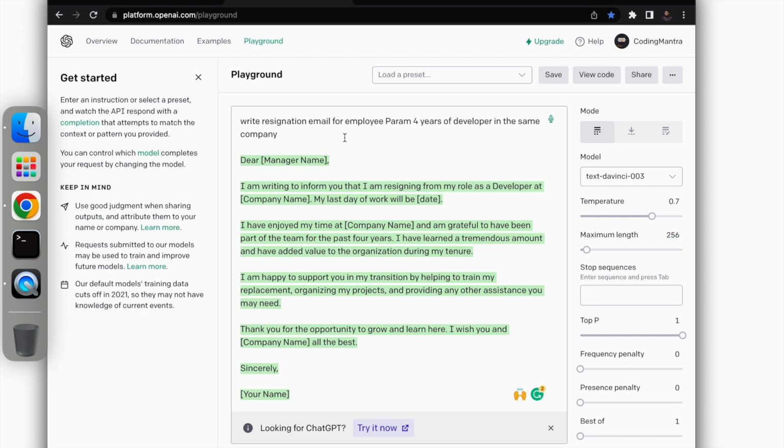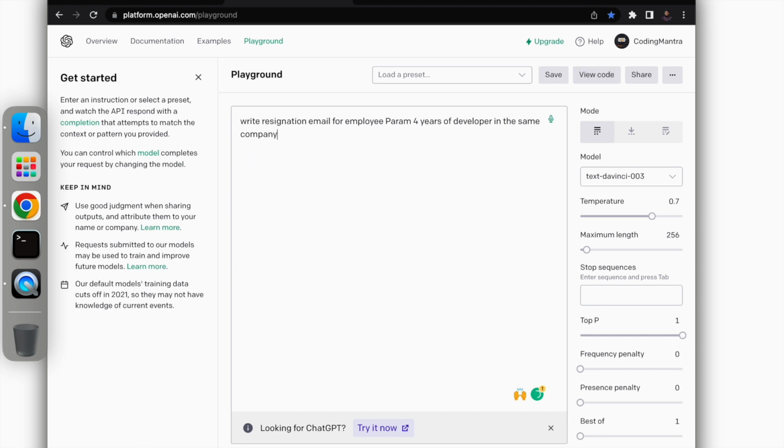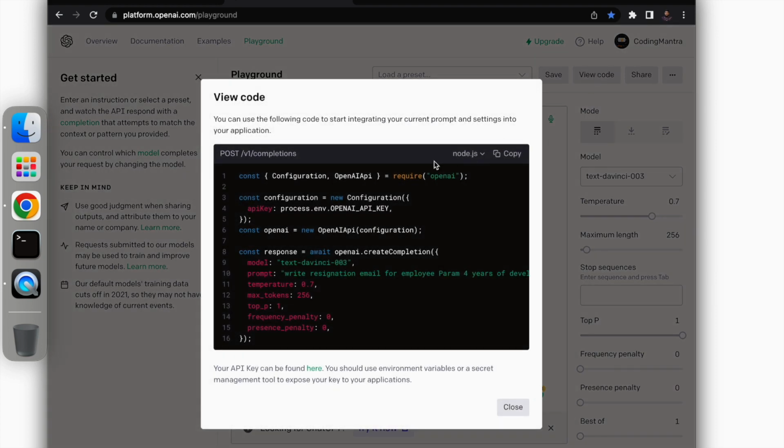Okay, now after doing all that, if you are doing it for your API app, which we will do in future, you can see that after just writing this, I can have my code ready here. Okay, there is a view code option available here. You can select the library which you want to use. It can be Python, it can be Node.js, it can be curl, JSON.